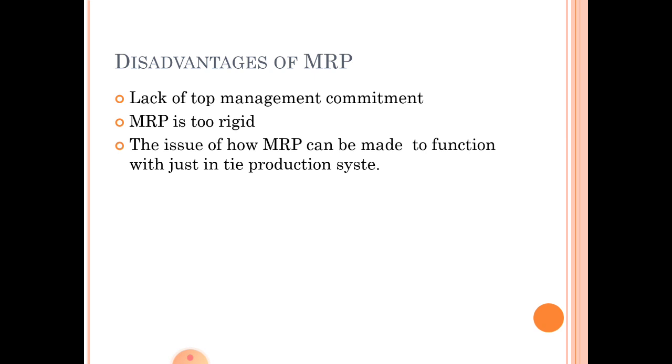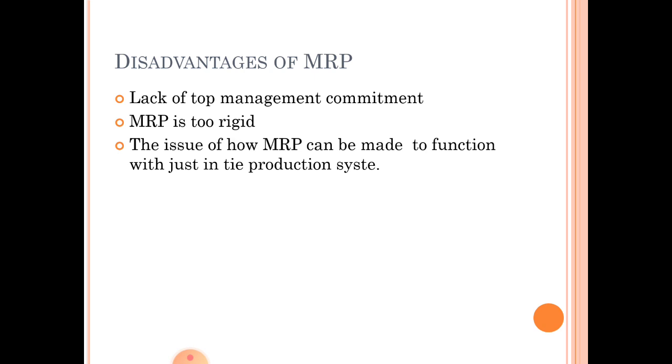The next we will move on to the disadvantages of material requirement planning. Even though the material requirement system has many advantages, there are some problems with the MRP system which make it fail in many firms. So we'll see the first one, lack of top management commitment. MRP must be accepted by top level management as a planning tool with specific reference to profit results.